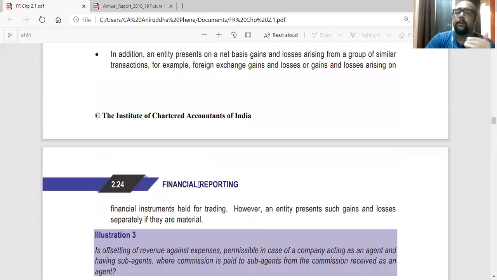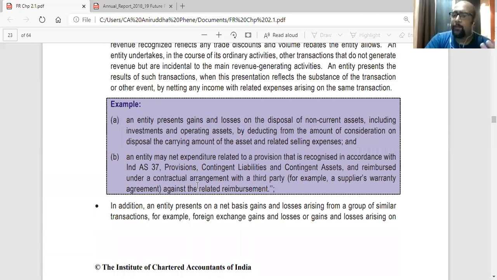Amongst them, the allowed ones are foreign exchange transactions, maybe forward contracts you have entered to secure a position as an importer or exporter. On that, you made gains or losses. So you can club the transactions and show the actual gain or loss on all the transactions. If they are material, show separately. Similarly, if you have created a provision and you are getting reimbursement from a third party, show the offsetting there.